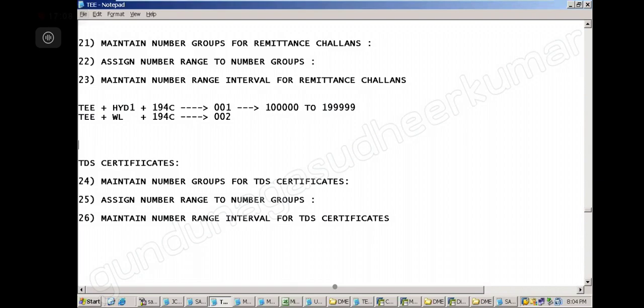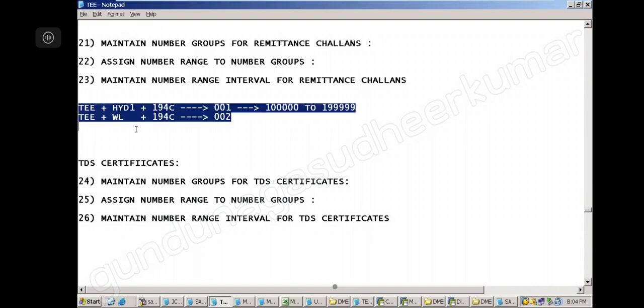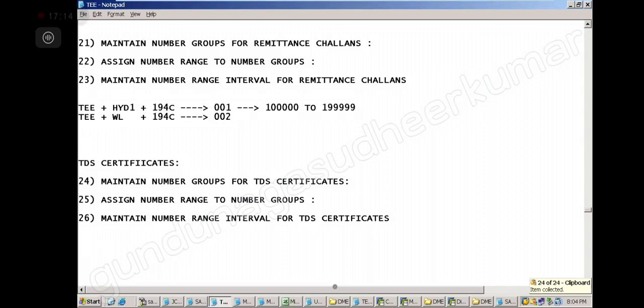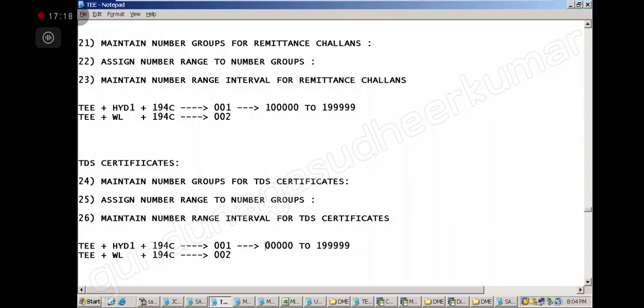So here also I am maintaining like this for the tax certificates. For this combination I am maintaining some series, say something like 2 lakh series. And this series, say 5 lakh series. To avoid confusion, suppose I am maintaining like this.